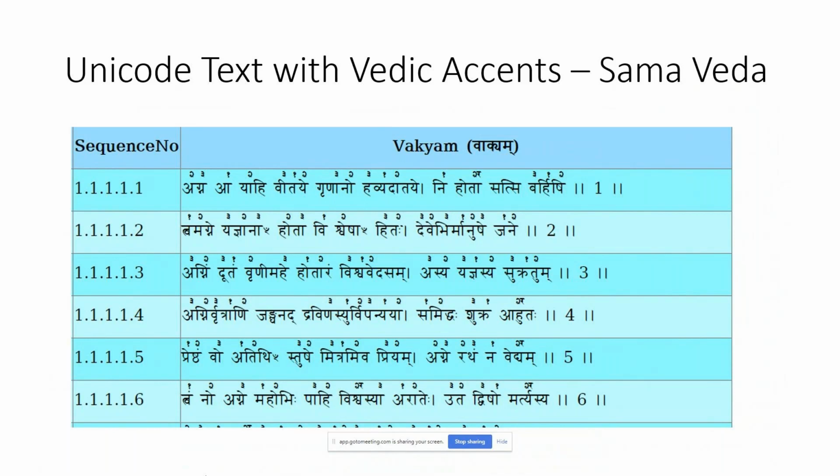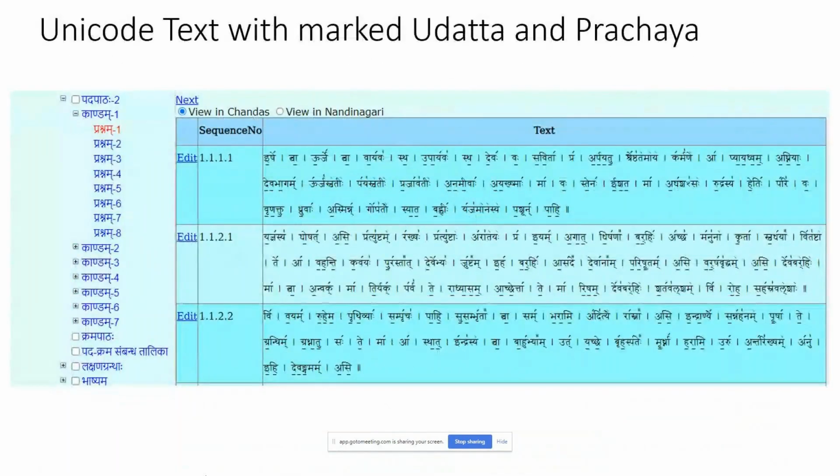Then we also have a previous-next based navigation for ease of access. We can go before or go after an existing page, and then go, let's say, from one Anvakam to another Anvakam, or from one Prashnam to another Prashnam through this previous-next type of navigation. The same type of navigation will also work for all of the content across all the books.